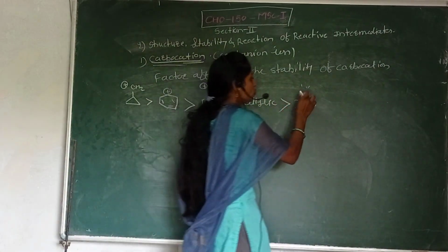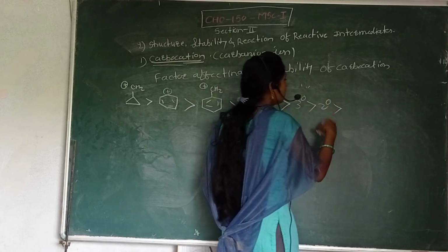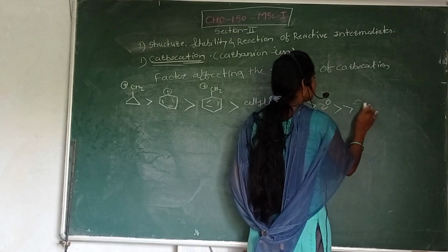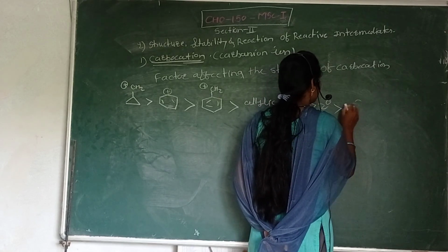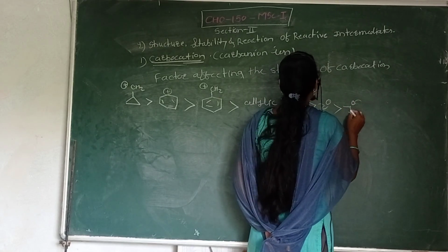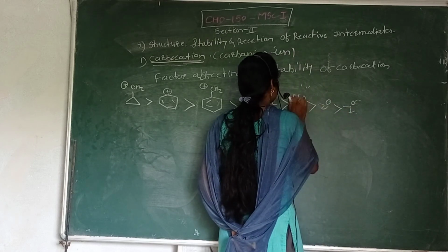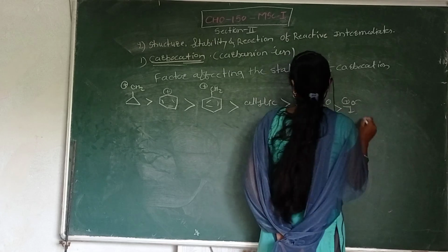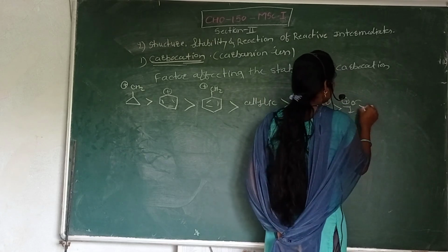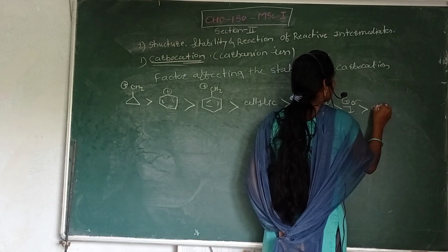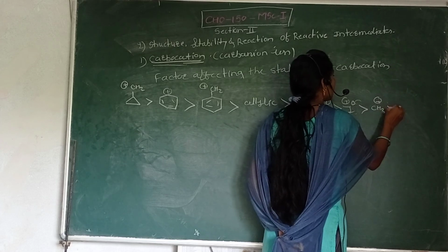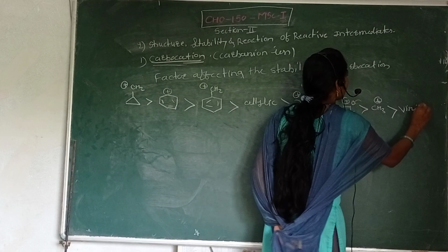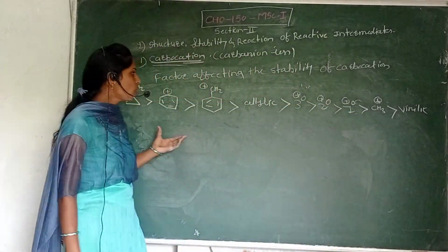Tertiary carbocation is more stable than secondary carbocation, which is more stable than primary carbocation. Then primary is more stable than methyl carbocation, and methyl carbocation is more stable than vinylic carbocation. This is the stability order of the carbocation.